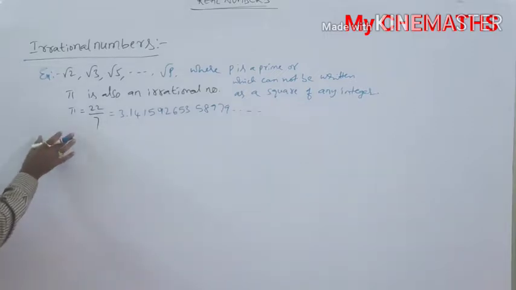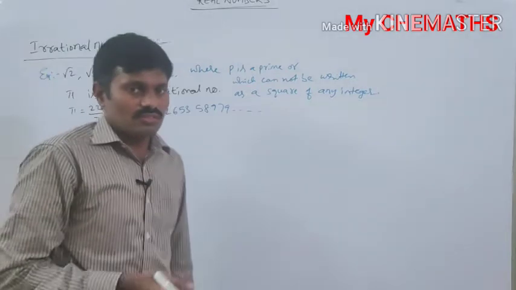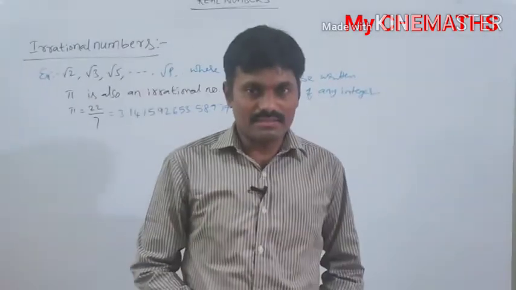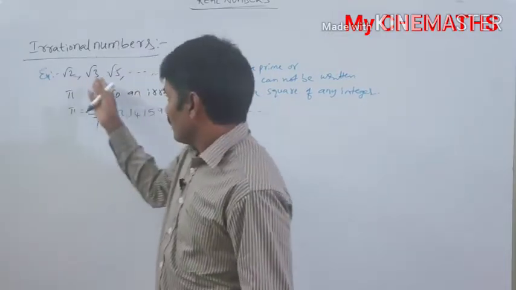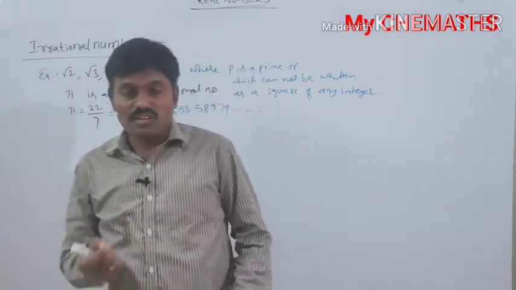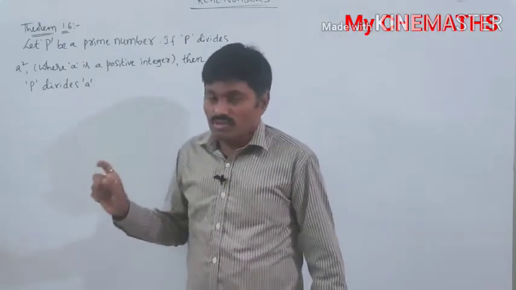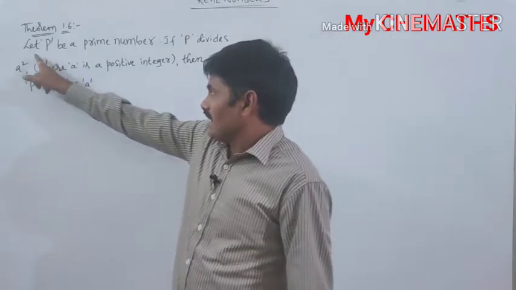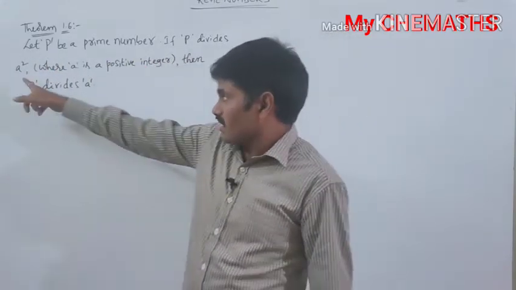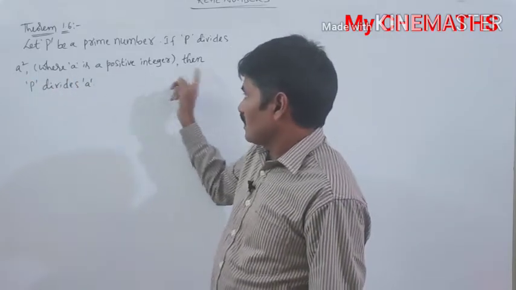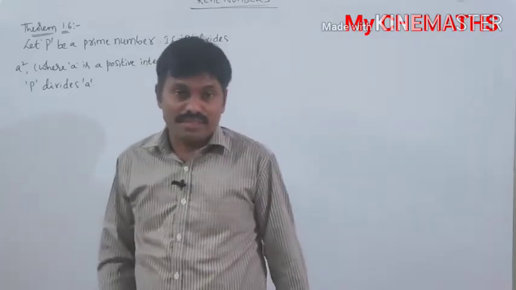Now, to prove that root 2, root 3, root 5, and so on are irrational numbers, we use the fundamental theorem of arithmetic. Before going to prove those numbers are irrational, we need to learn one small topic. We need to talk about one statement, that is, let p be a prime number. If p divides a square, where a is a positive integer, then p divides a.